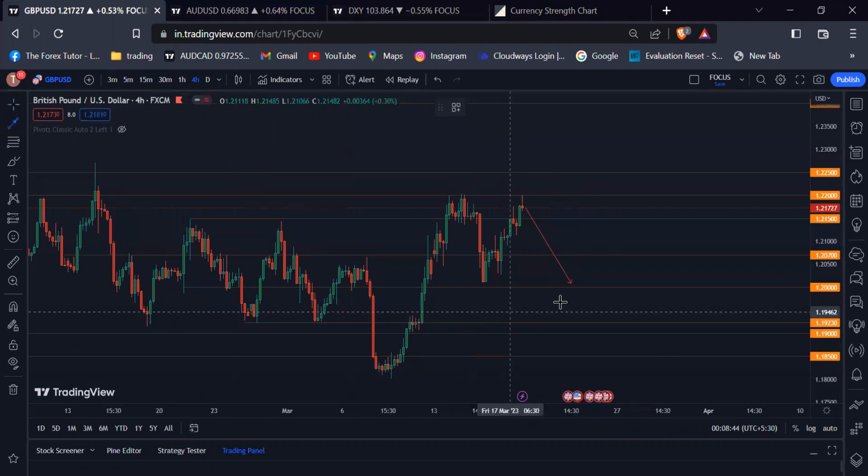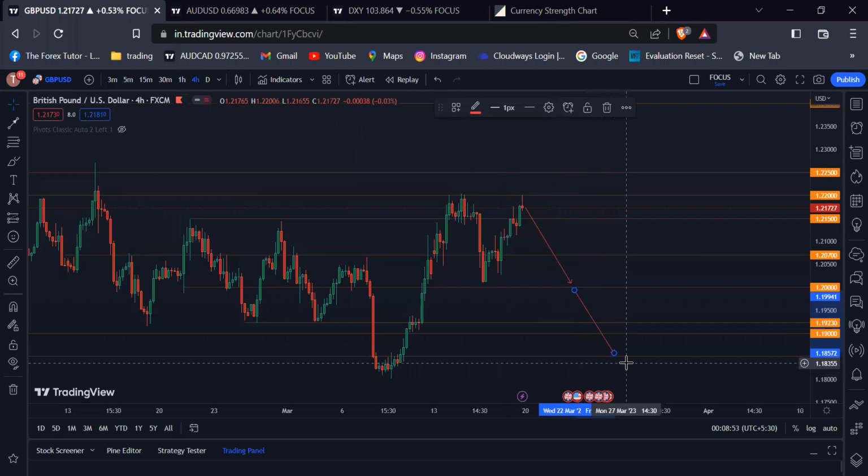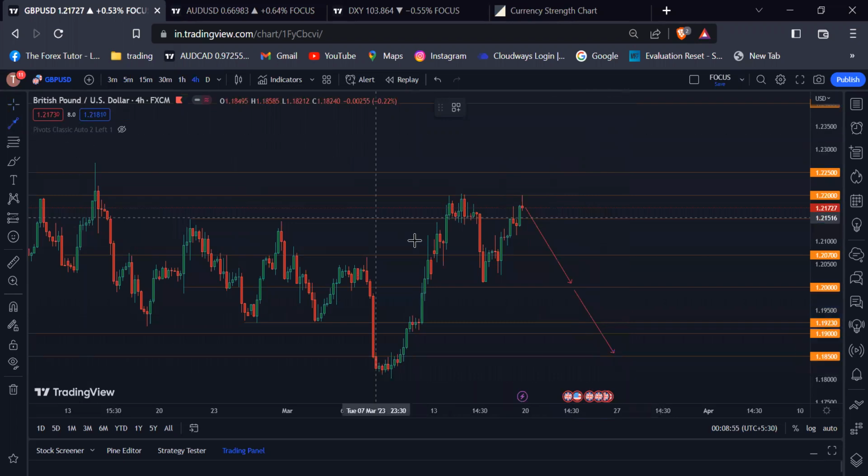and if the Pound USD breaks this level, then it's moving downwards to the 1.18500 psychological level downwards.